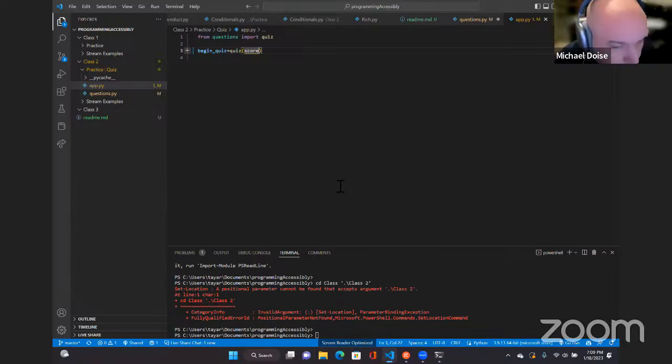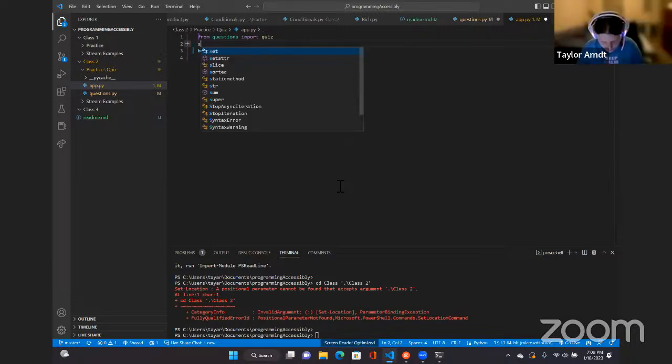So now, in the app file, what you need to do is just add, right above begin quiz, score equals 0. Okay.